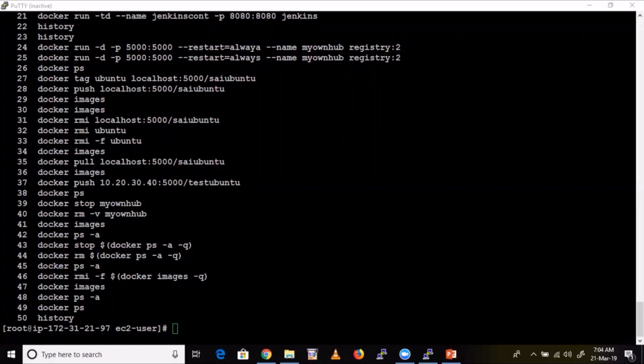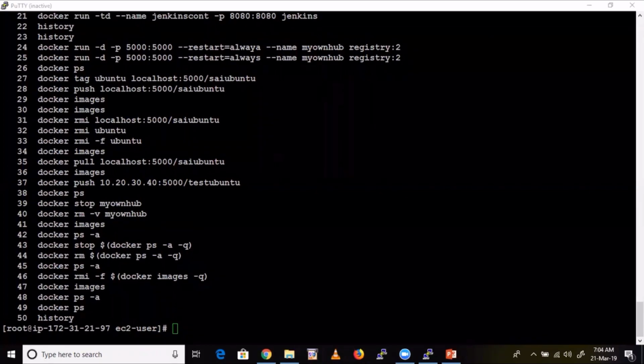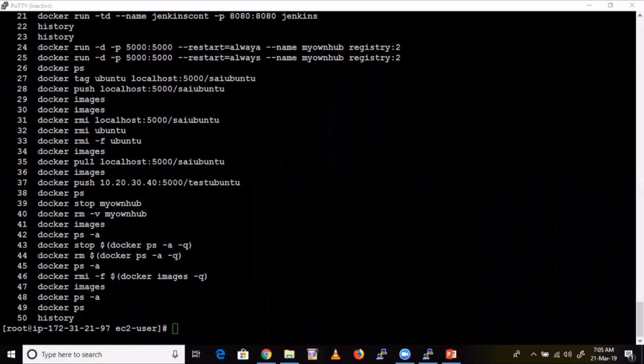They are using it very aggressively with Kubernetes. Okay, no worries. Any documentation I'll share with you. Perfect, thank you.